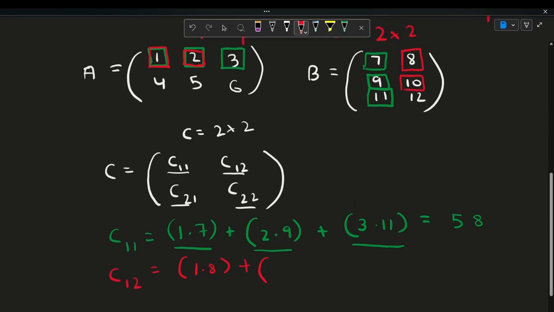So you can see the pattern here. So you just continue doing that. And the last one, try to guess it. It is 3 times 12. So that's how easy it is for C12. And if we expand this out, you get 64. So 1 times 8 plus 2 times 10 plus 3 times 12.